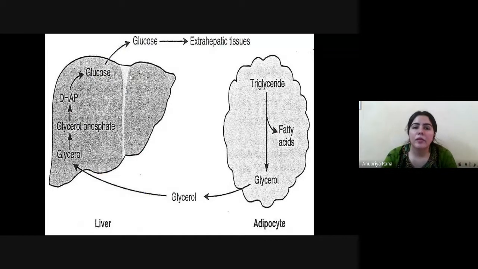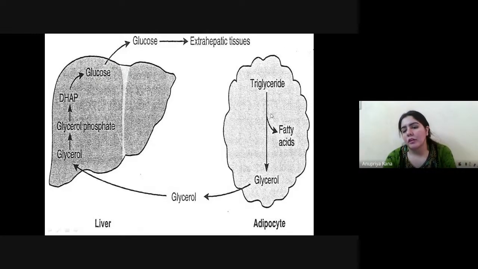Our main focus was how we can obtain glucose with the main process, and that was the reverse of glycolysis. Now you can also just take an overview of how TGL is involved in the formation of glucose. TGL basically synthesizes the fatty acid. When we studied fatty acids, we know that TGL is a kind of derived fatty acid. This lipid is converted into the fatty acid, and this is converted into glycerol. And this all happens inside an adipocyte, meaning the adipose cells.